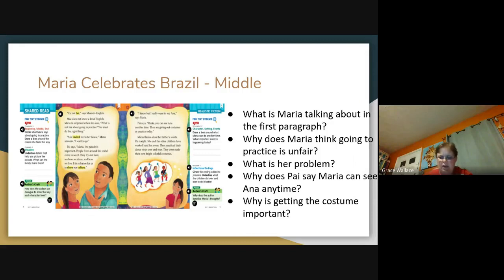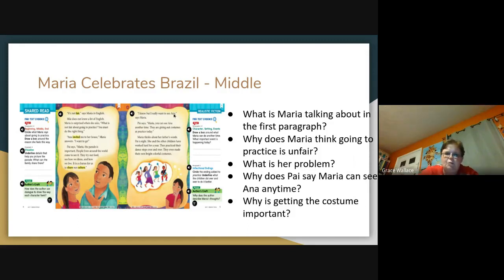All right, page 5. "I know, but I really want to see Anna," says Maria. Pai says, "Maria, you can go see Anna another time. They are giving out costumes at practice today." Maria thinks about her father's words. Pai is right. She and the other children have worked hard for a year. They practiced their dance steps over and over. They even made their own bright, colorful costumes.